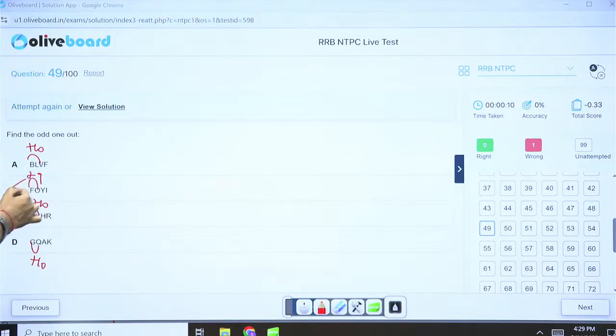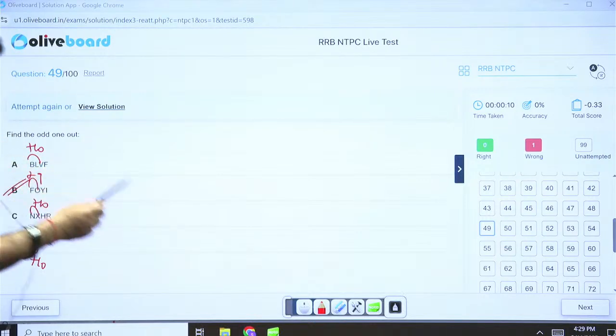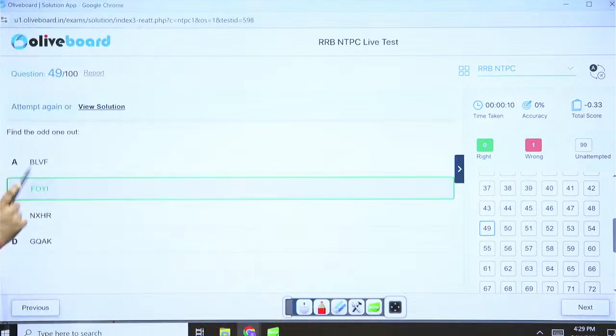I believe option B is the correct answer. Let's not check it further. Is there any other logic which is fitting? No, I don't think so. Option B is right. Correct?